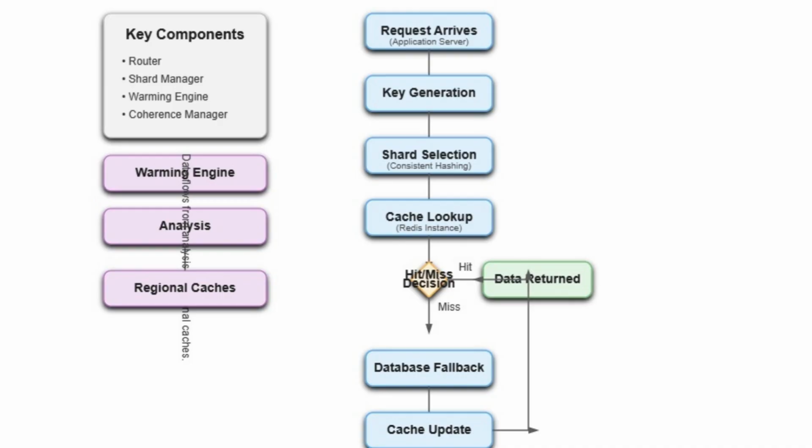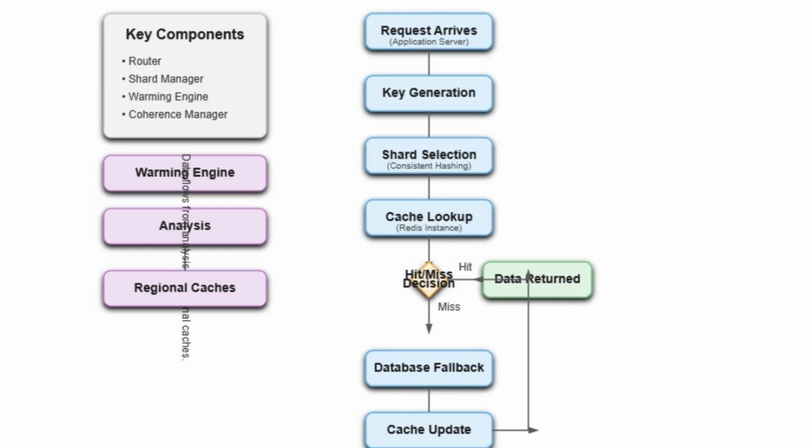If the data's there, a cache hit, it's returned instantly. If not, a cache miss, the system fetches it from the database and then populates the cache for future requests. Simultaneously, our warming engine continuously analyzes patterns and predicts what to preload, ensuring those regional caches are always ready. This intricate dance of components ensures both speed and reliability. How do you think consistent hashing helps distribute load evenly across these shards?